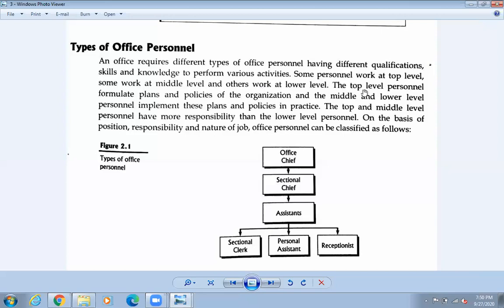The top level personnel formulate the plan and policy. That means directors, what will they do? So they will make a plan. Let us go in this way. Let us go in this way means okay, so let us forward our task in such a way that everybody is going to pass this time.